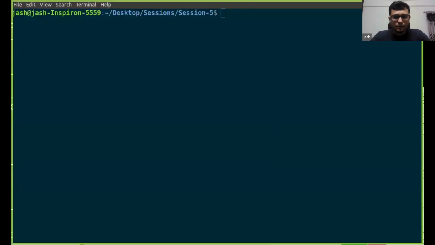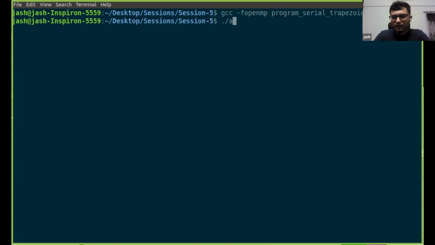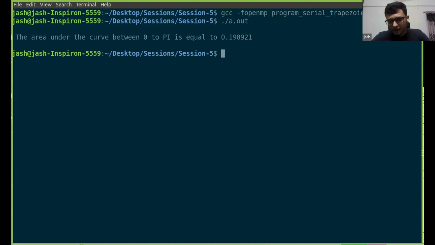Let us first run the serial code and see what is the output for this program. So let me do gcc -fopenmp program serial. Right, it compiled, and now the output is: area under the curve from 0 to pi is 0.19 something.